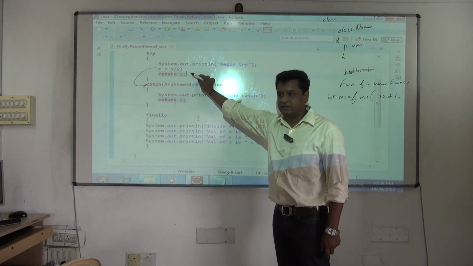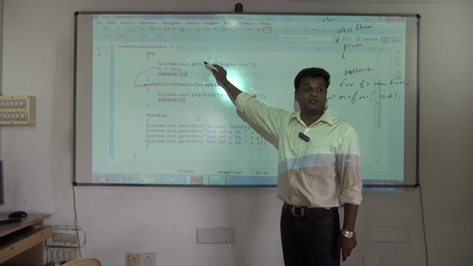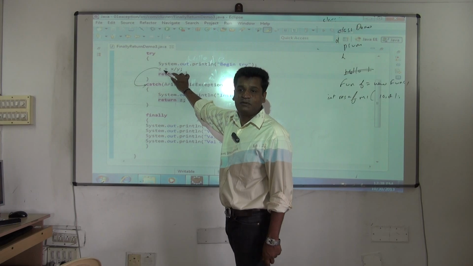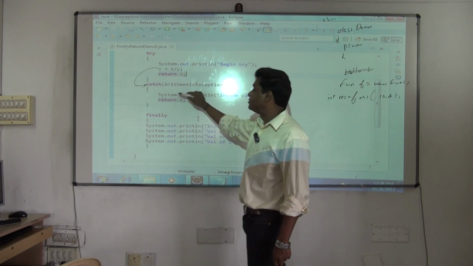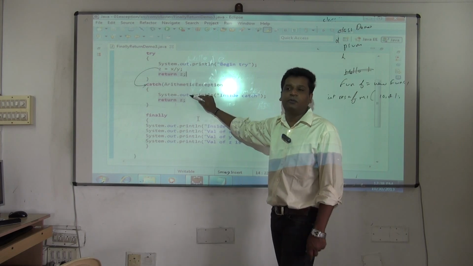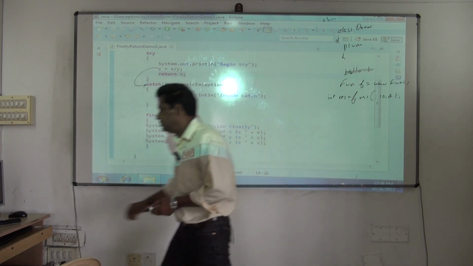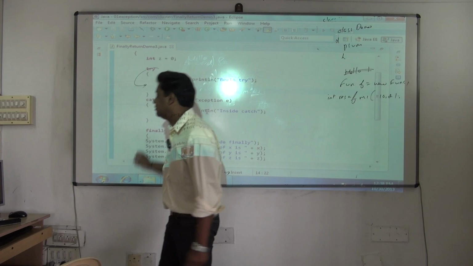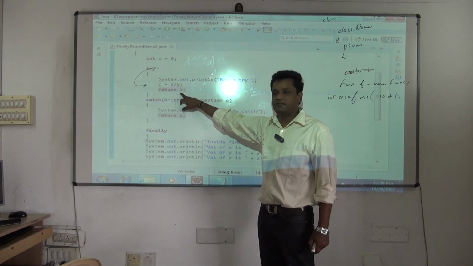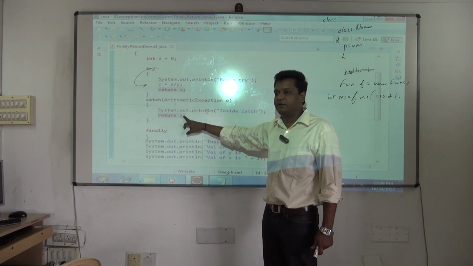Compulsory you should return at 2 places. If it is executed successfully, also it will return a int value. If it is executed successfully, it will return the result of the division. If it is not executed properly, means if you have sent a wrong value, what will the value of z? 0. Then on the top you have initialized the value as what? 0. So if it is executed successfully, z will give that value, else it will give the value of 0.